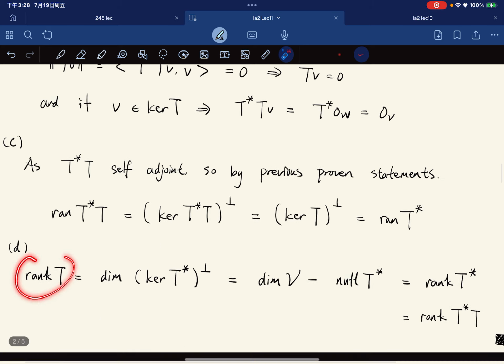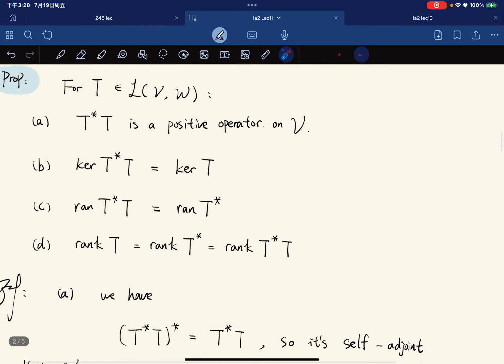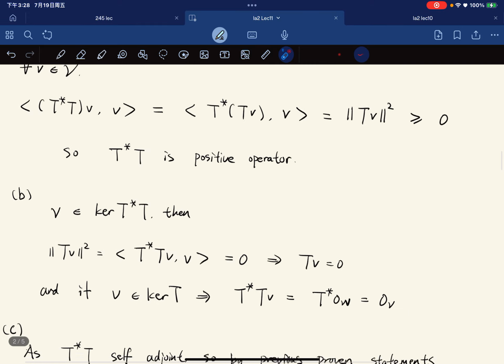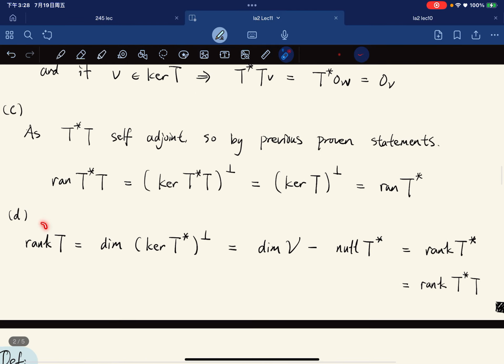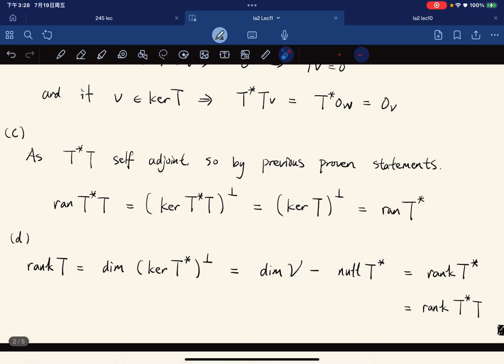And for part D, we want to show that all their ranks are the same. The rank of T is equal to the dimension of ker T star perp.